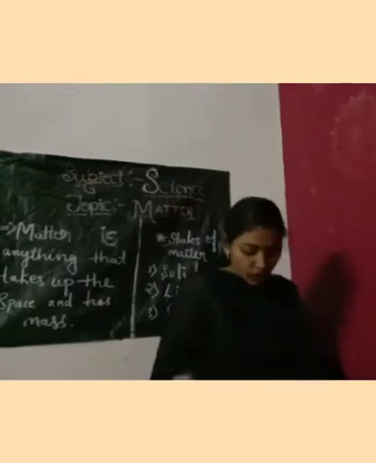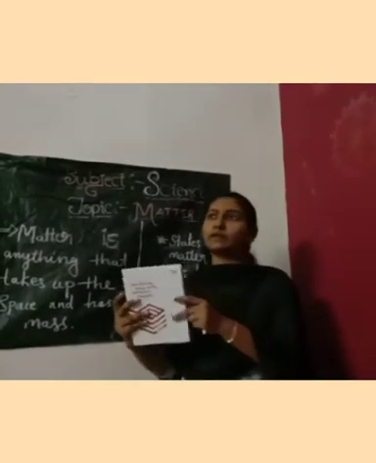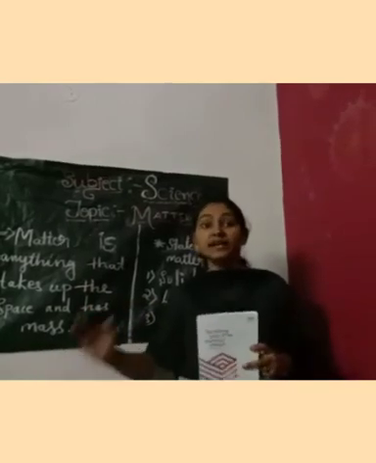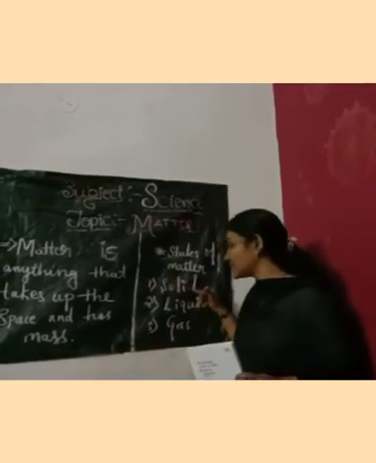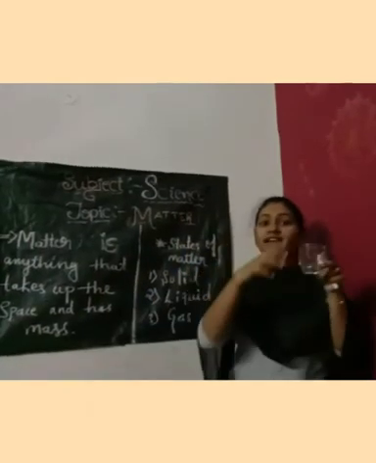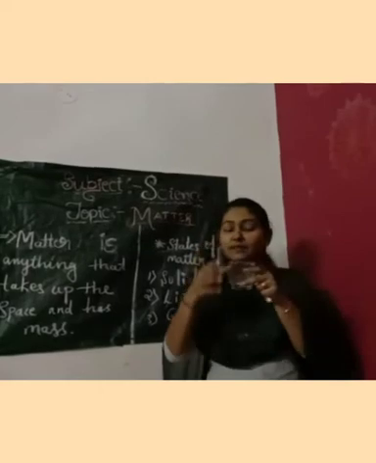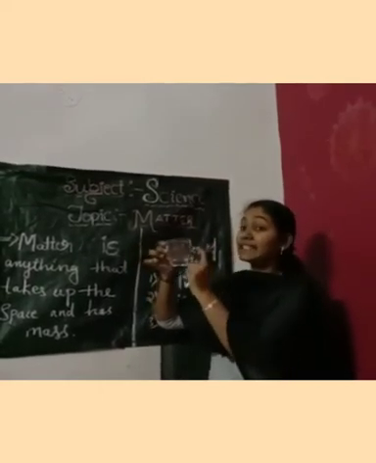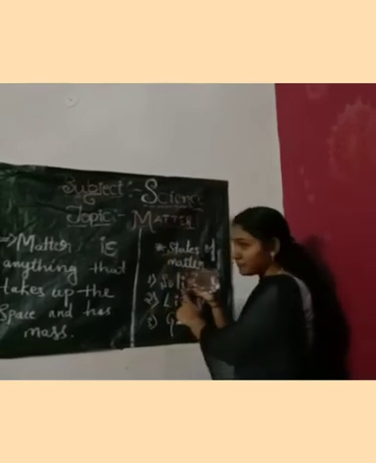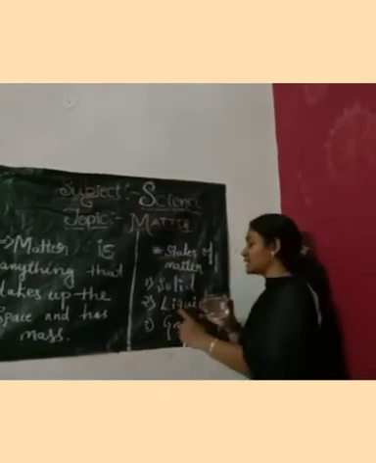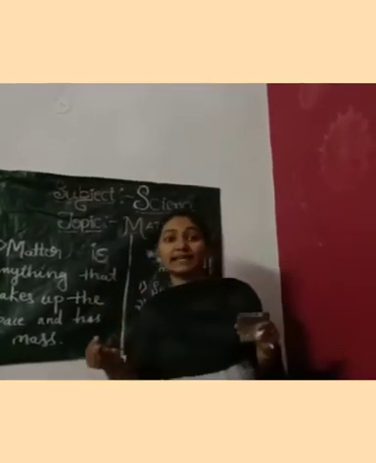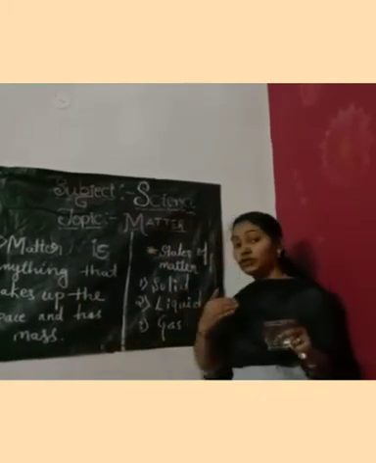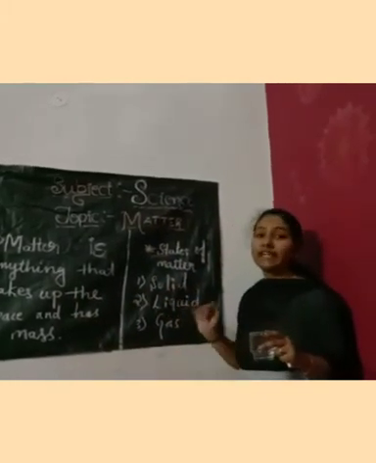So I have shown you some balls, and that may be a book, and that may be your refrigerator, fridge, chair, bed, and the bed you are sleeping on might be very soft, but that is also an example for solid state of matter. And on the other hand, here is a glass of water. What is there in this? There is water filled in the glass, and this glass is an example for solid state of matter, but the water in it is an example for liquid state of matter. You may take water, juice, tea, coffee, etc. Those fluids are examples for the liquid state of matter.